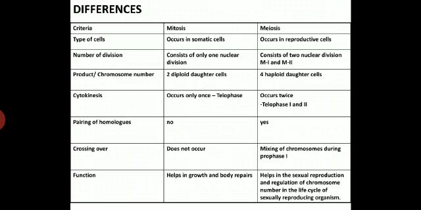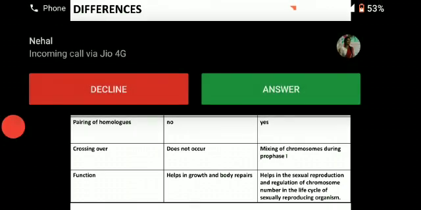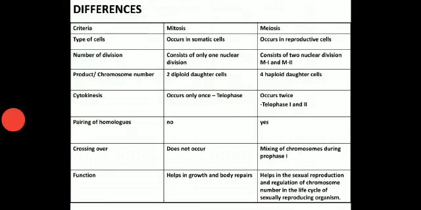Mitosis takes place in somatic cells, whereas meiosis takes place in reproductive cells. In mitosis, only one nuclear division is there, whereas in meiosis there are two nuclear divisions, that is M1 and M2. In mitosis, two diploid daughter cells are formed, whereas in meiosis four haploid daughter cells are formed.